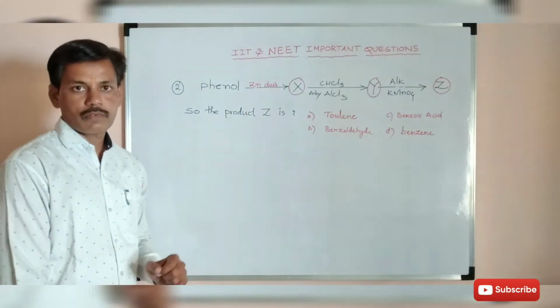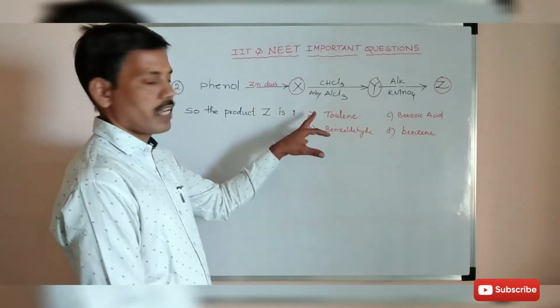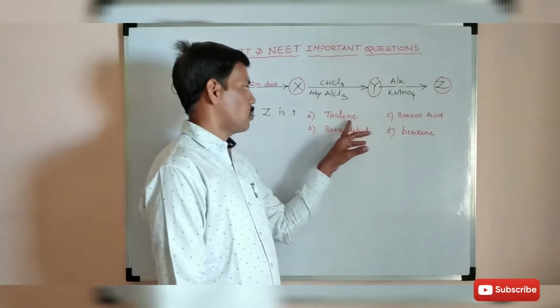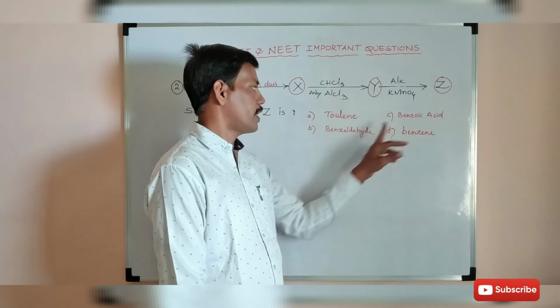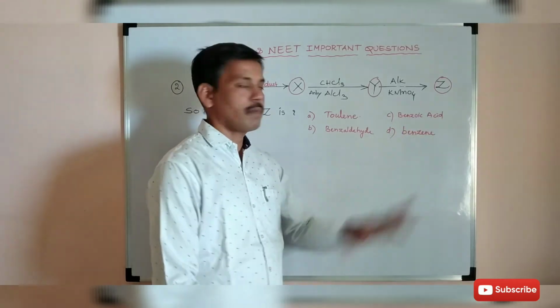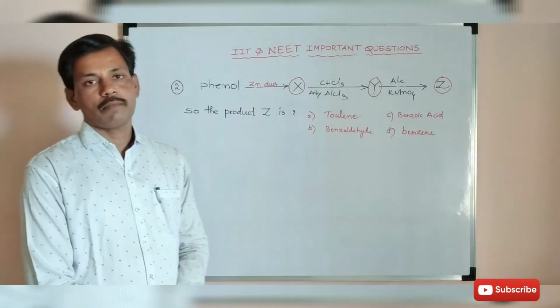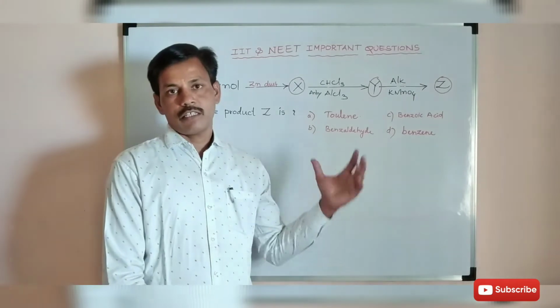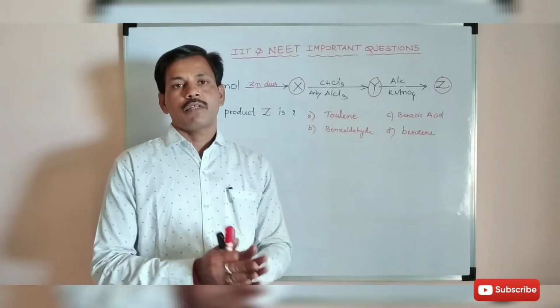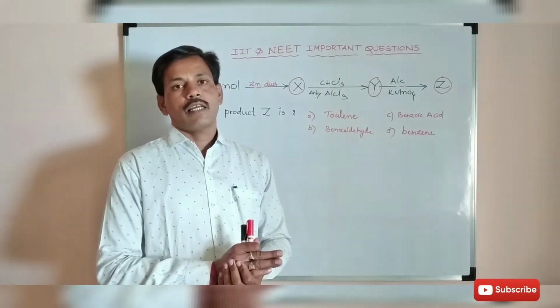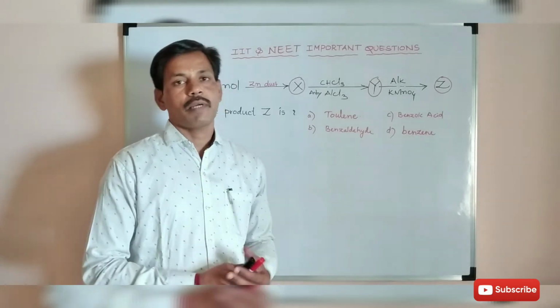We have to choose from toluene, benzaldehyde, benzoic acid and benzene. Most of the reactions come like this, because we have the concept of the reaction and the reaction mechanism.